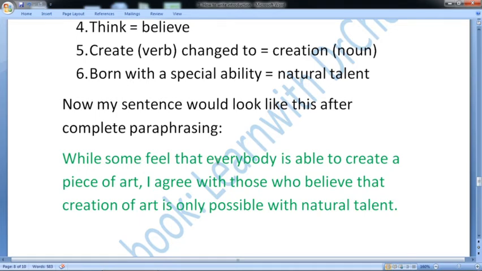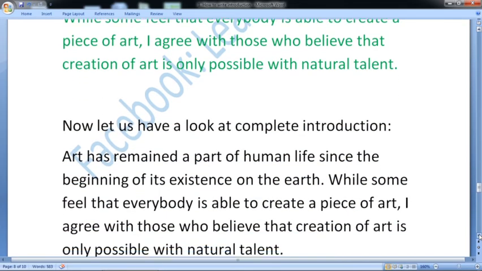While some feel that everybody is able to create a piece of art, I agree with those who believe that creation of art is only possible with natural talent. So I have paraphrased. First of all, I have made a complex sentence. Then I have changed the words. So now this is complete paraphrasing. Now your introduction is complete.